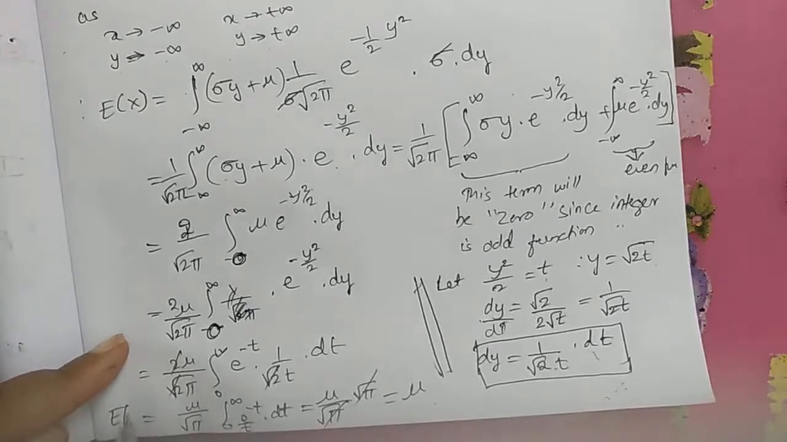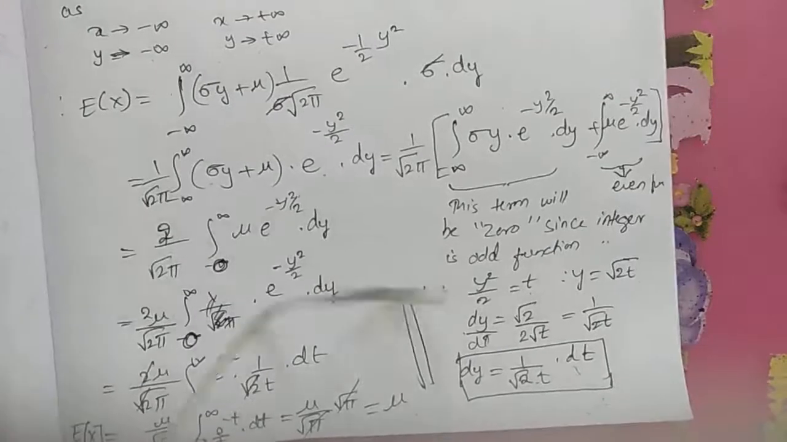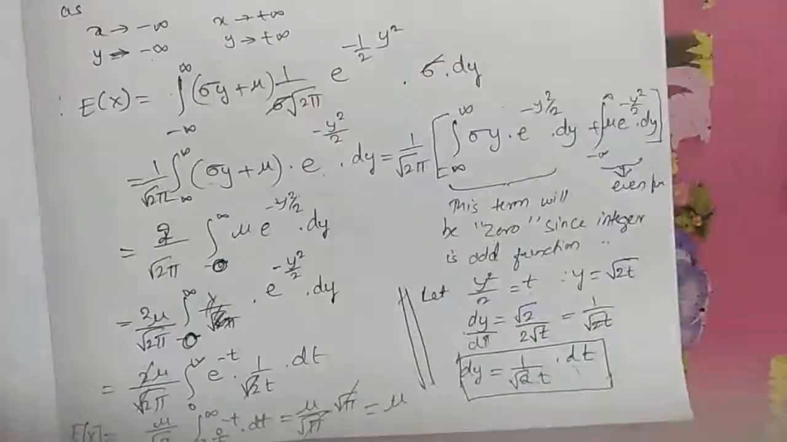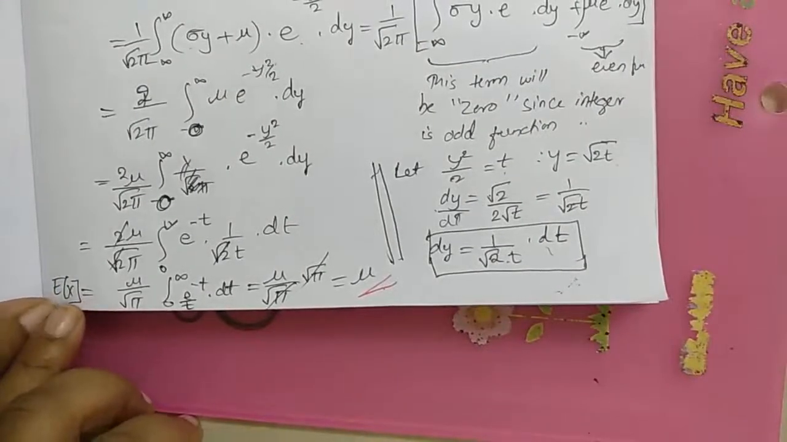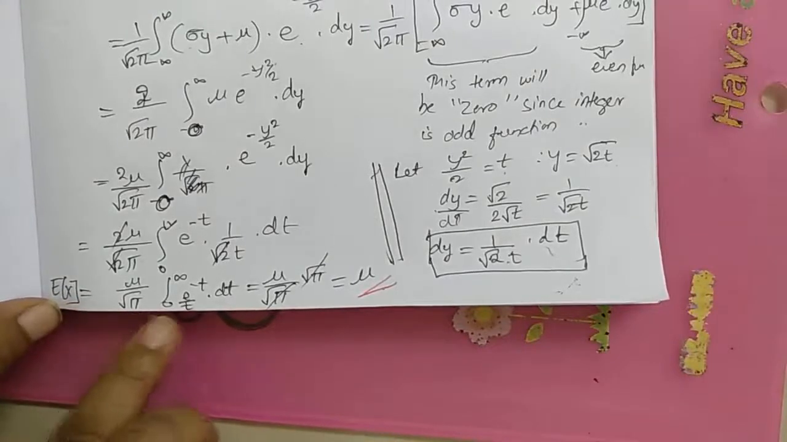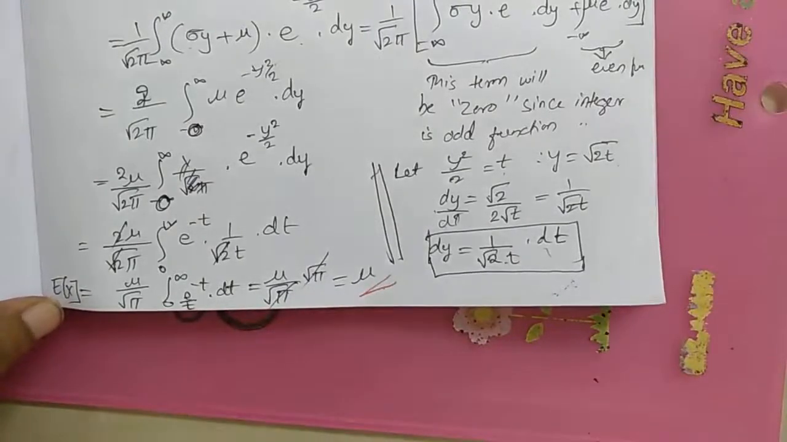So the mean of a Poisson distribution is equal to what? Mu. Therefore, the mean for normal distribution or Gaussian distribution is equal to mu.